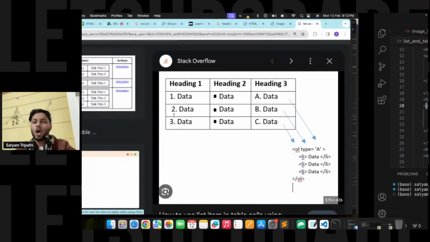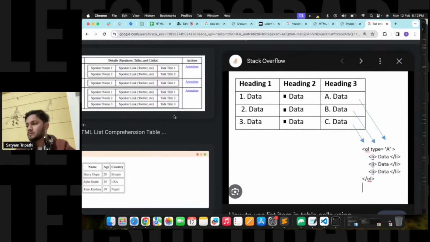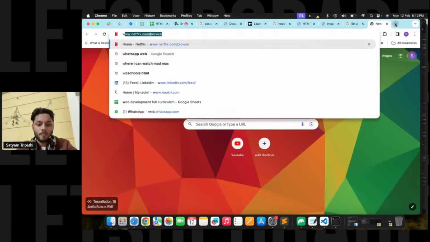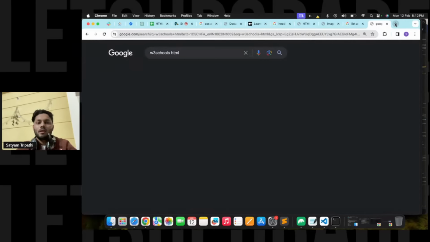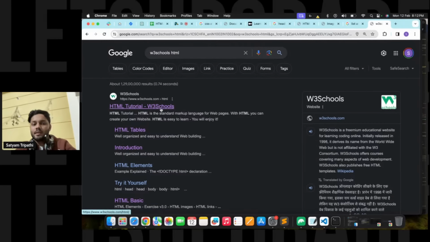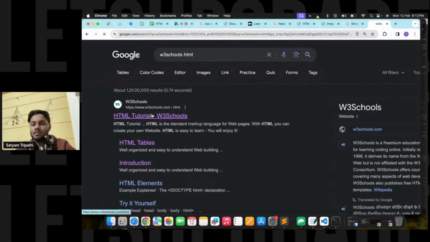Okay, so how will we be able to learn these things? Let us talk about the resources for it. I'm going to give you this: W3 resources HTML. Just click on this one.